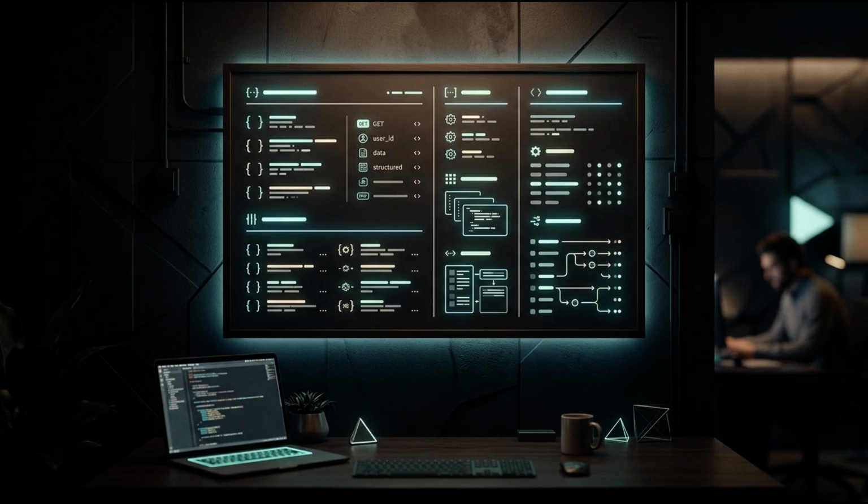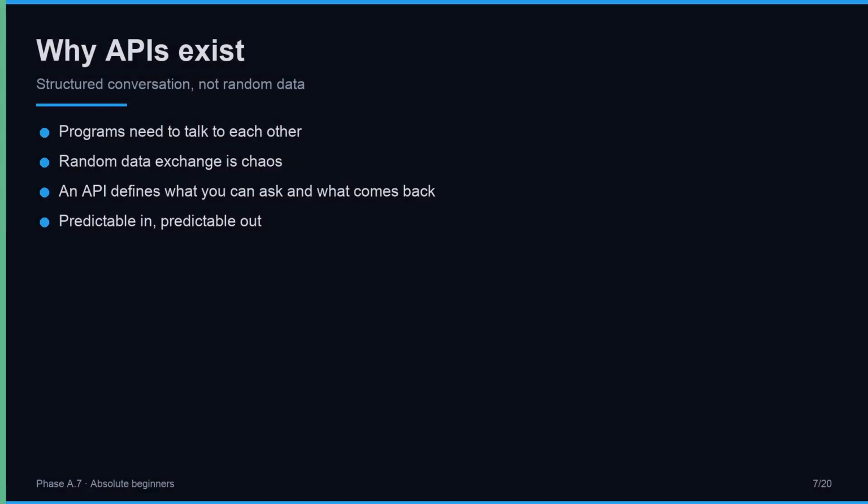Think of an API as a menu on a wall. It tells you what you can order, how to ask for it, and what you will receive. Nothing more. The menu on the wall. Why do APIs exist at all?